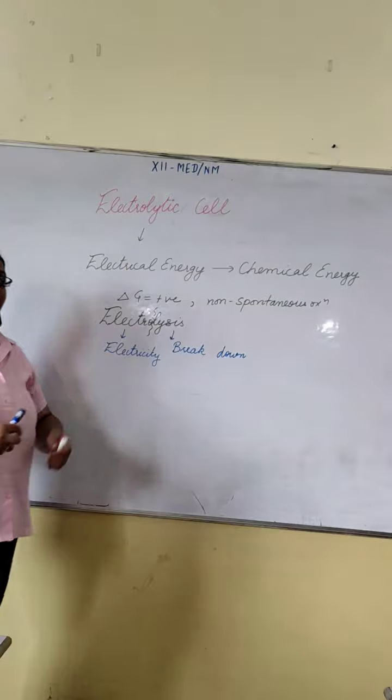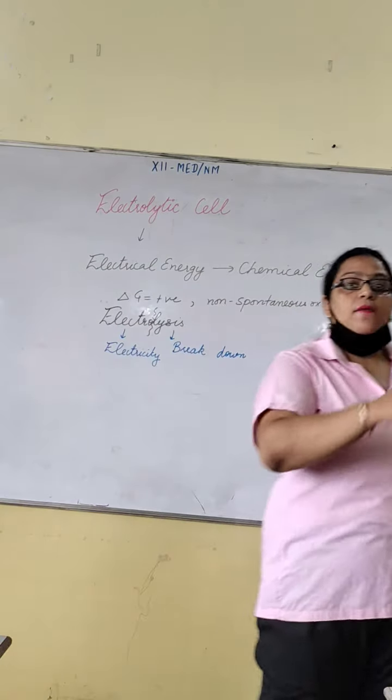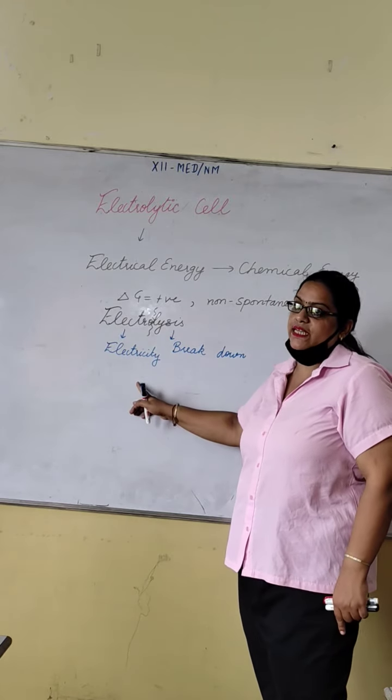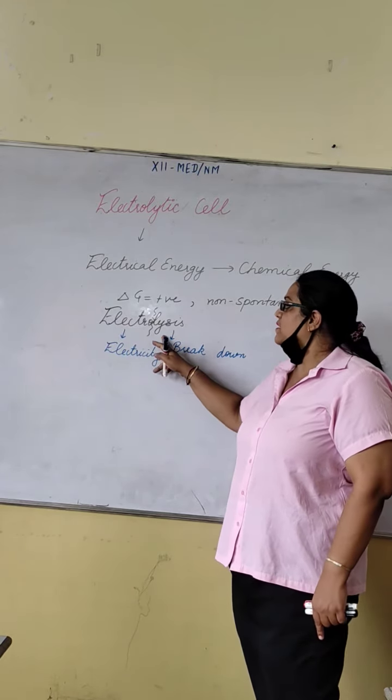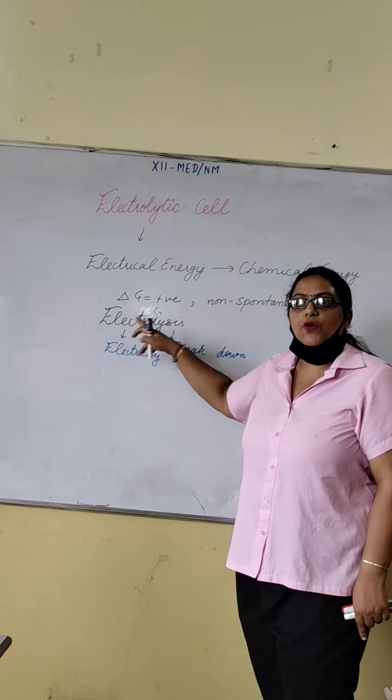Now you should know what an electrolyte is. In electrolysis, in the presence of electricity, we break down the electrolyte.